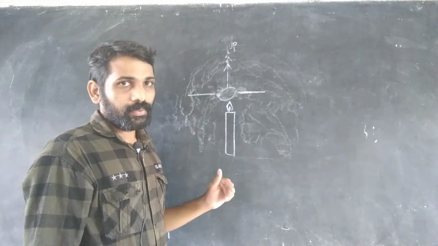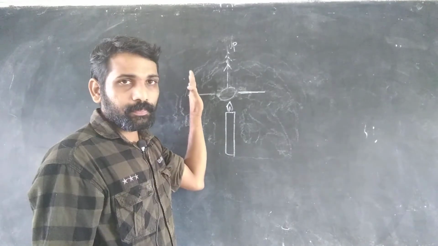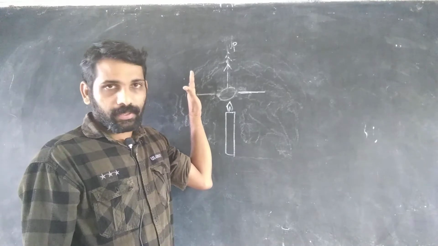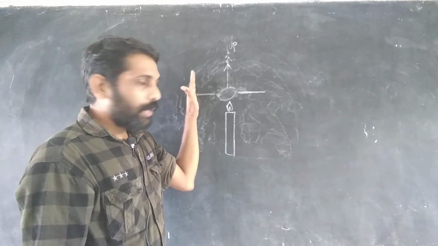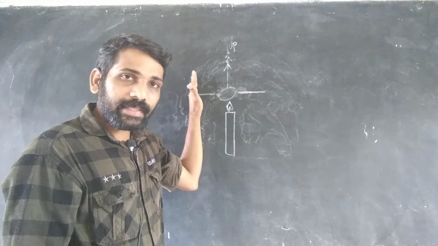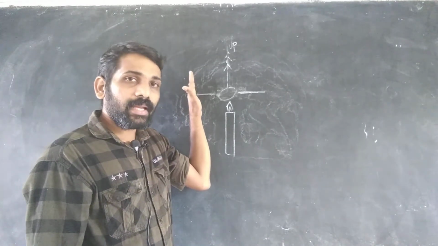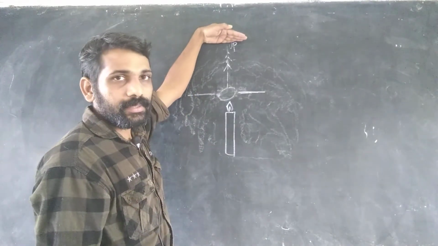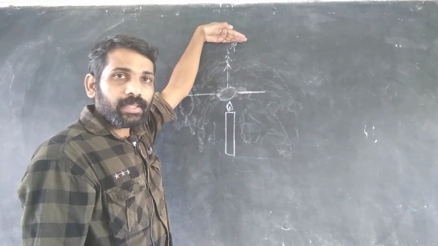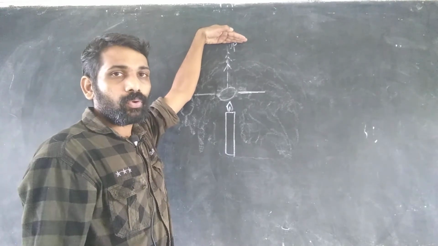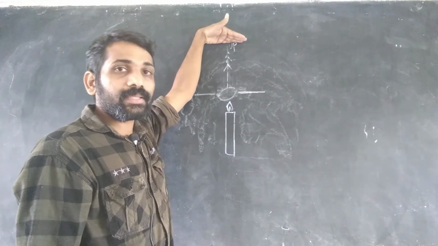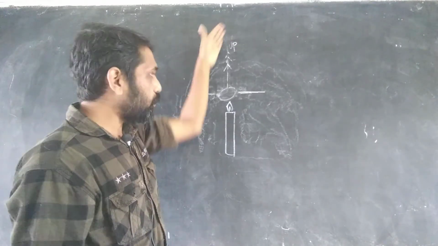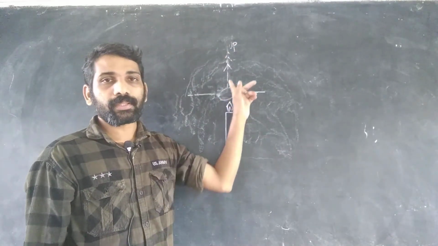Okay, our hand which is placed on the sides of the flame does not feel any hotness, or feels less hot, and our hand which is placed just above the flame feels more hot, because the convection process takes place towards the top.